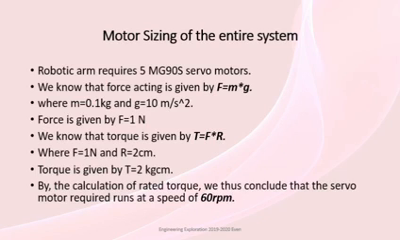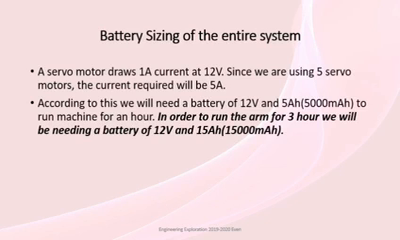Motor sizing for our project is given as follows. In our project robotic arm we are using 5 MG90S servo motors. From calculation we found that torque is 2 kgcm. So we require a servo motor that runs at a speed of 60 revolutions per minute. Battery sizing for our project: each servo motor draws 1 ampere current at 12 volts. Since we are using 5 servo motors, to run the entire system for 3 hours we will need a battery of 12 volts and 15,000 mAh.